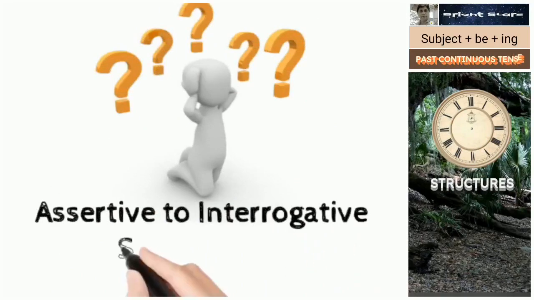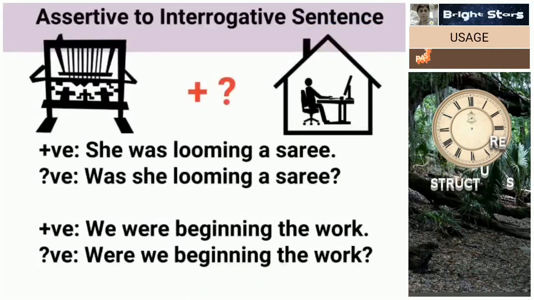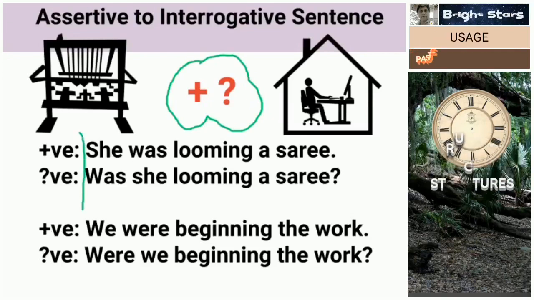Assertive to interrogative sentences. Assertive sentences mean statements, positive sentences. Interrogative sentence means where we get a question. These two types of sentences. She was looming a sari. Was she looming a sari? Here you can see the difference.